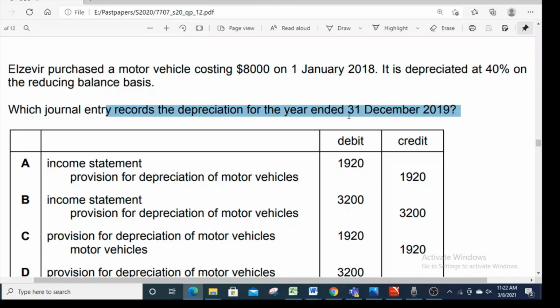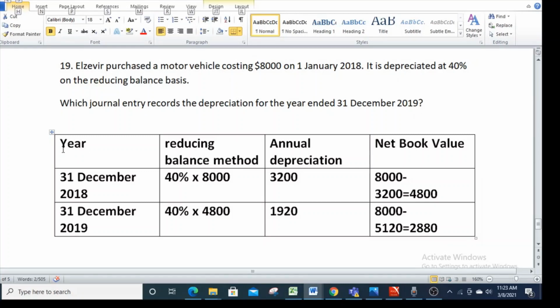Second, you are asked to give the entry for the year ended 31st December 2019. And this is the point which the majority of students miss in this particular question. Remember that the asset was bought on 1st January 2018. So when we are talking about the 31st December 2019 year end, so far the asset has been depreciated for 2 years. So don't consider it as the first year, right? First we will calculate the depreciation expense for the year ended 31st December 2018 and then for 2019. Again, we will do it with the help of working.